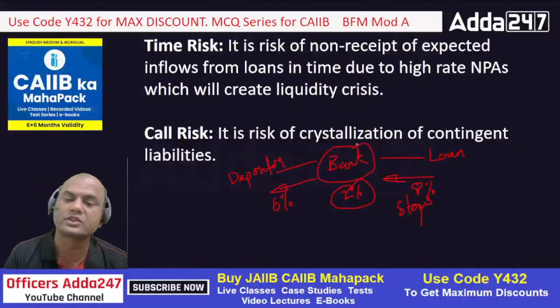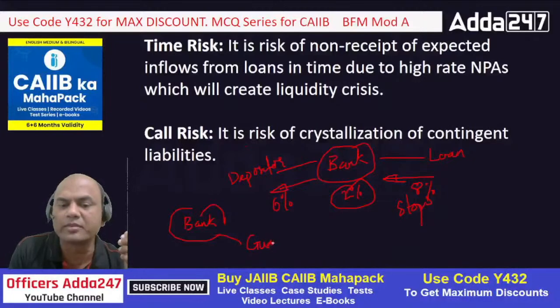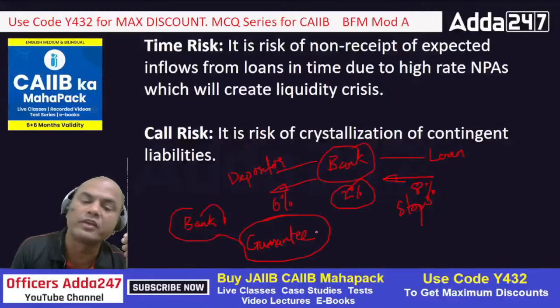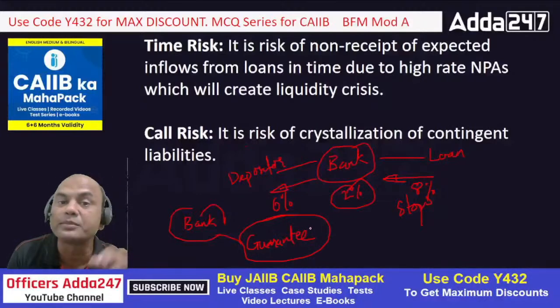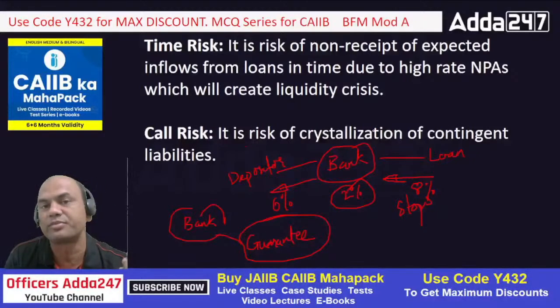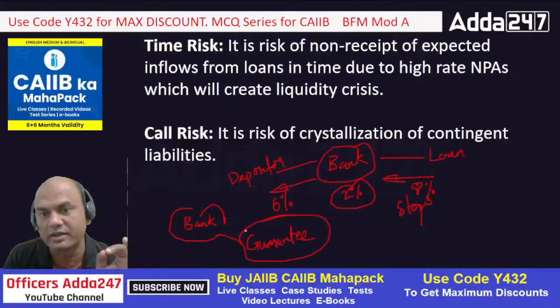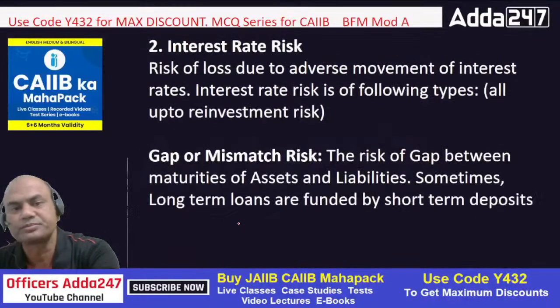Third is the call risk. It is a risk of crystallization of contingent liabilities. Means if I am the bank, I have given, let's say, a guarantee on basis of somebody. What is crystallization basically? Say this, I am a bank, I have issued a guarantee, okay? Guarantee means what? I don't give the immediate payment. It's called as contingent liability. But if the person to whom I have given the guarantee comes to me for money, that you had given the guarantee, now pay me, that is known as crystallization. Crystallization is actual payment of money for that guarantee. That's the basic meaning of crystallization.